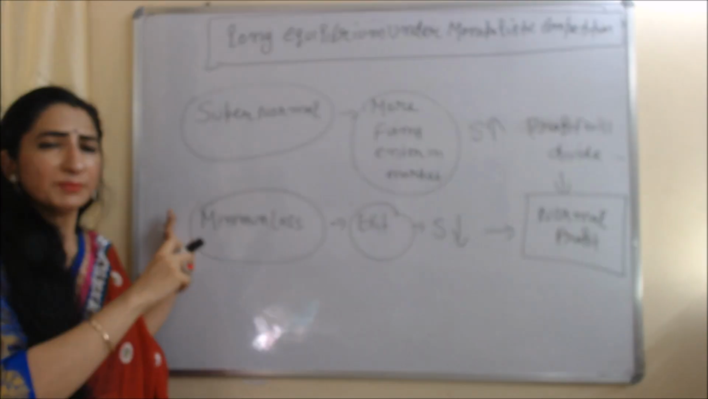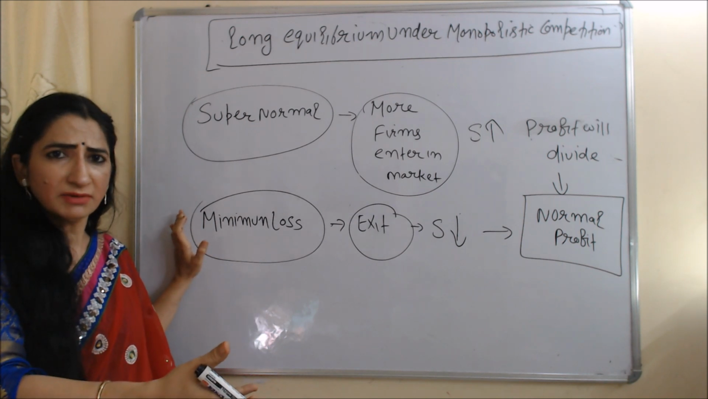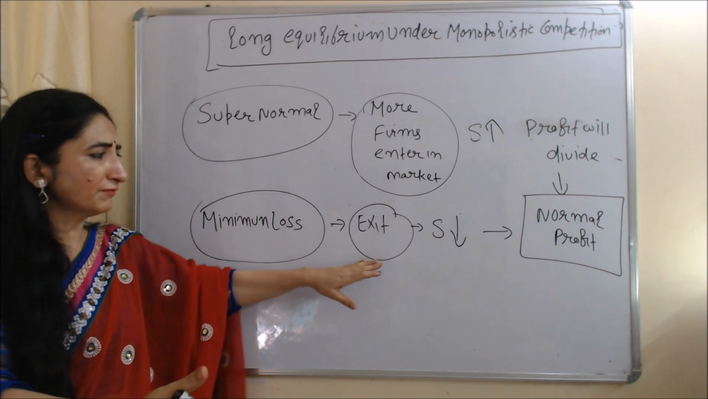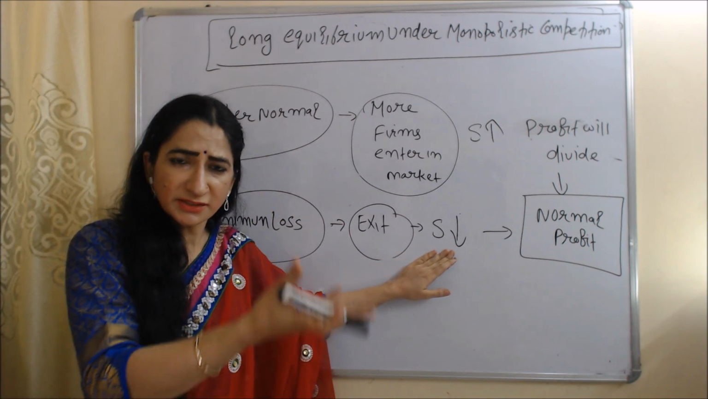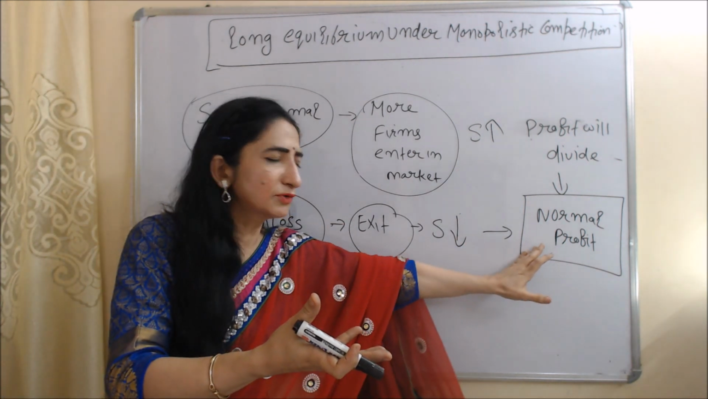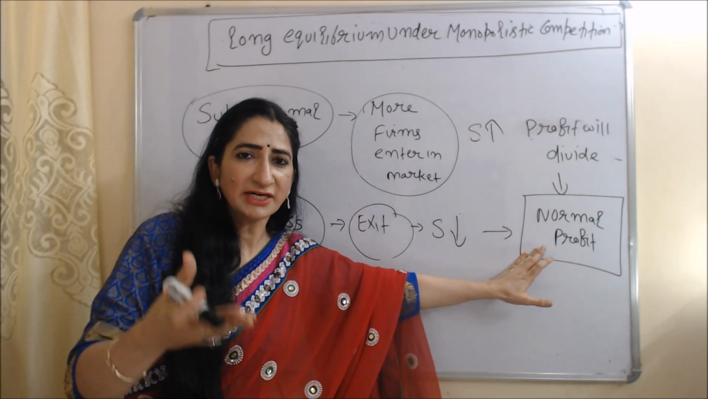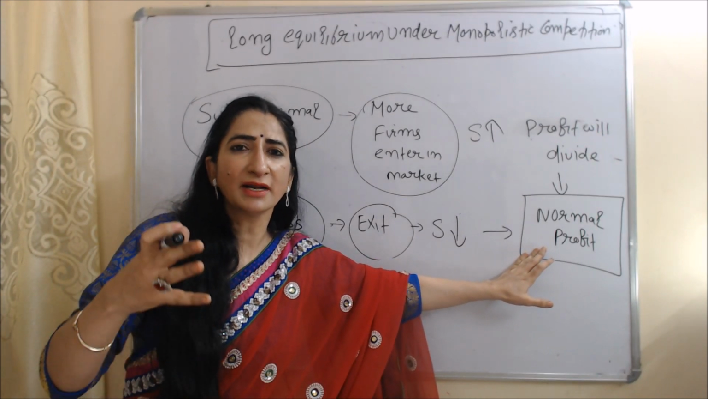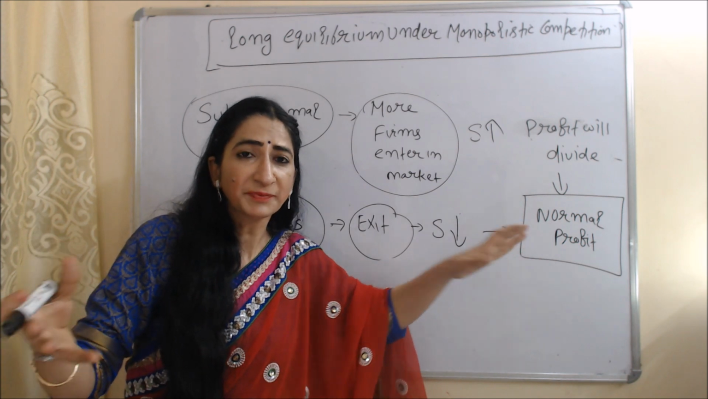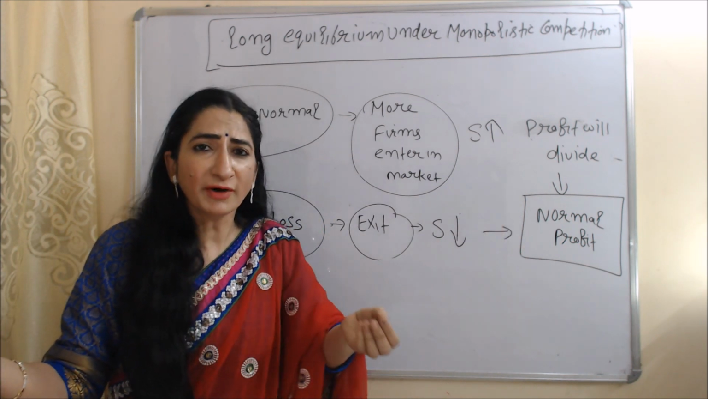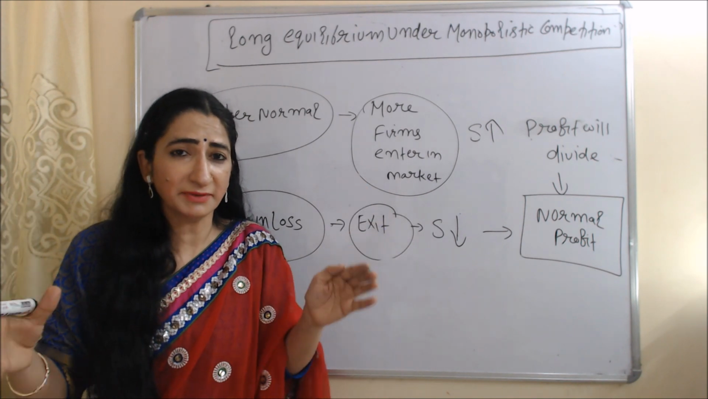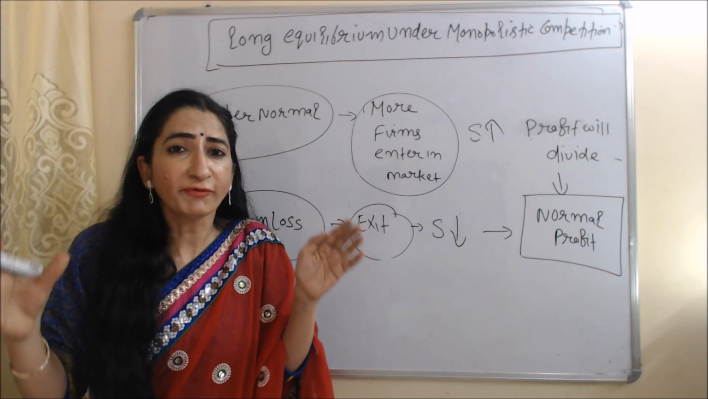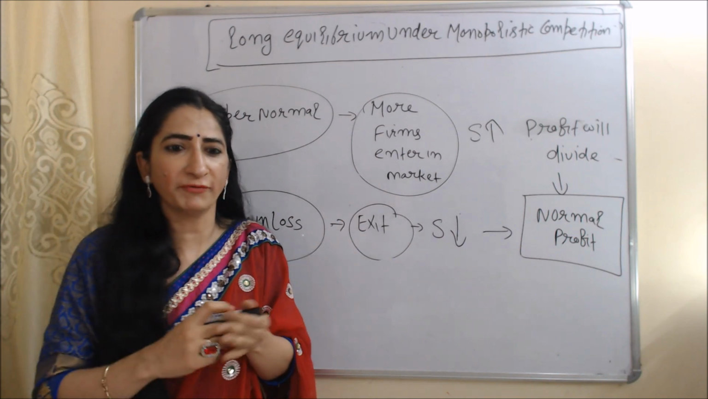On the other hand, suppose in the short run, firms are getting minimum loss. Because of loss, some firms will exit from the market. As a result, supply will reduce and the profit of existing firms will increase. So all firms will come to normal profit. So we can say that in the short run under monopolistic competition, a firm can get a supernormal profit, normal profit or minimum loss. But in the long run under monopolistic competition, a firm will always get a normal profit.